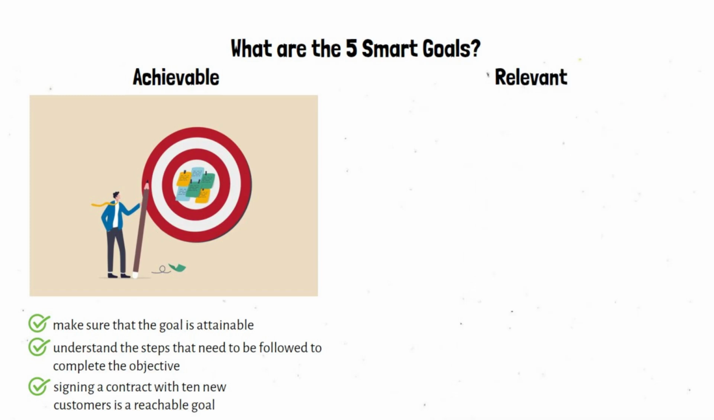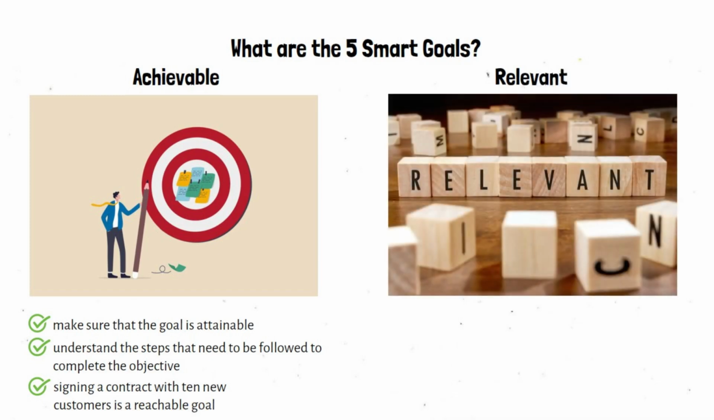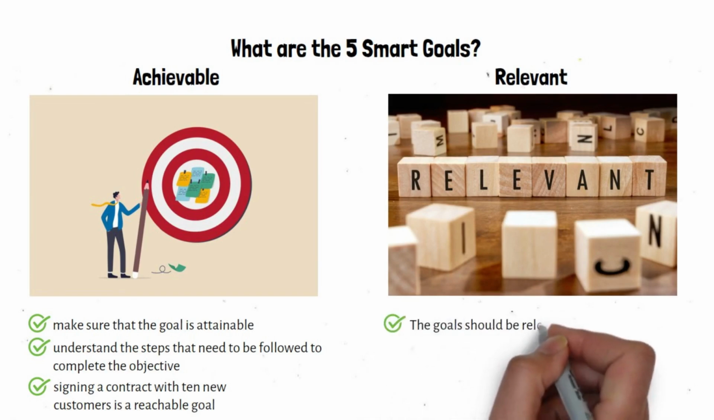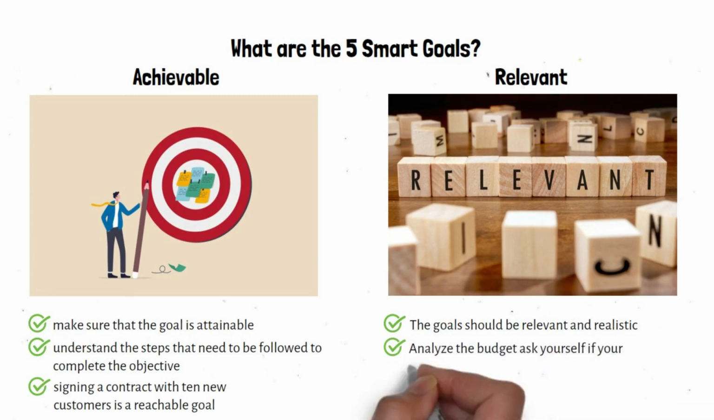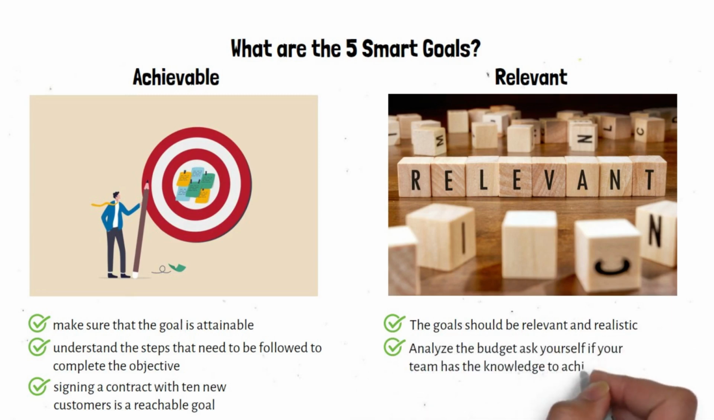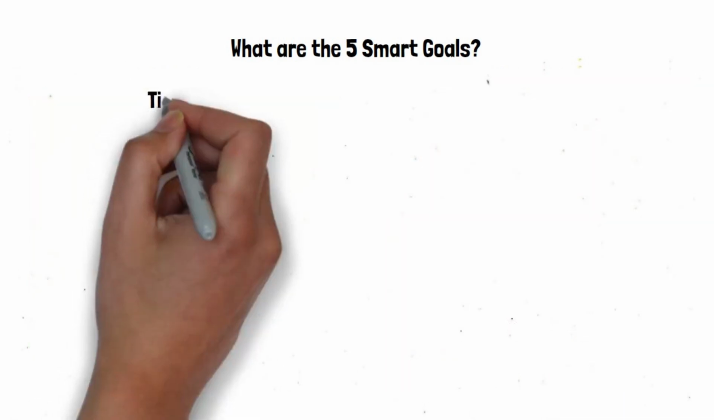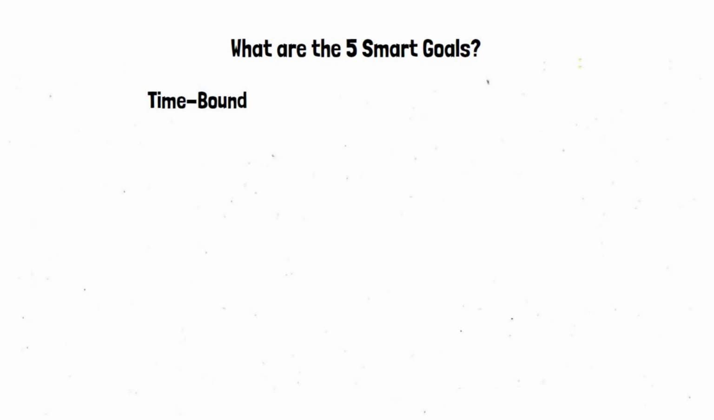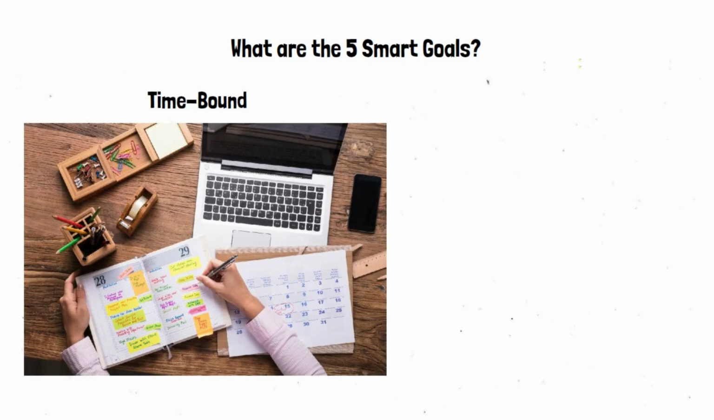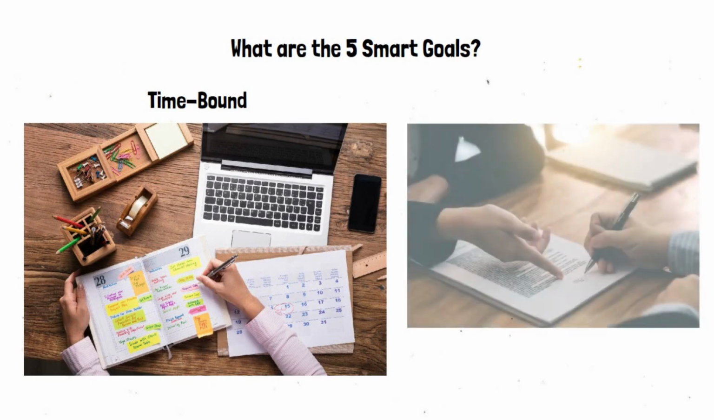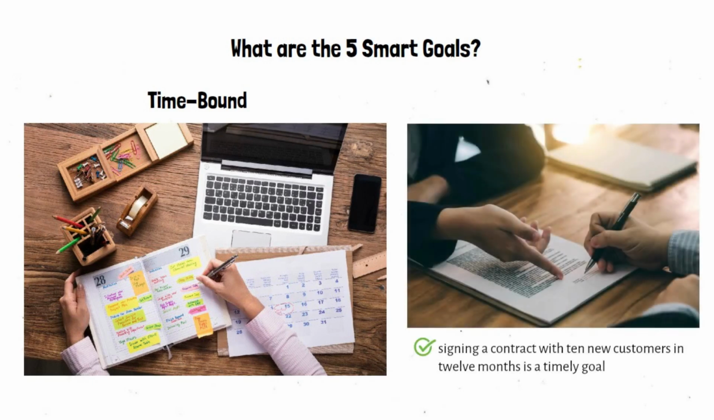Relevant. The R refers to relevant. You should focus on the goals that you need. The goals should be relevant and realistic. Analyze the budget. Ask yourself if your team has the knowledge to achieve this goal. Time-bound. The T refers to time-bound, or timely. You need to create a schedule and define the completion date for the goal. Detail the substages. For example, signing a contract with 10 new customers in 12 months is a timely goal.